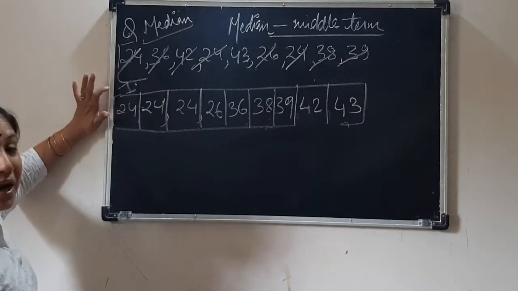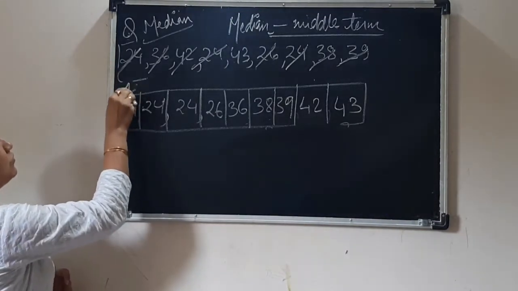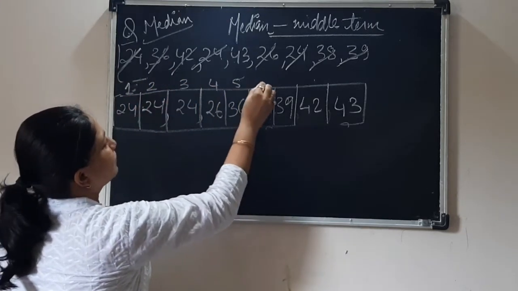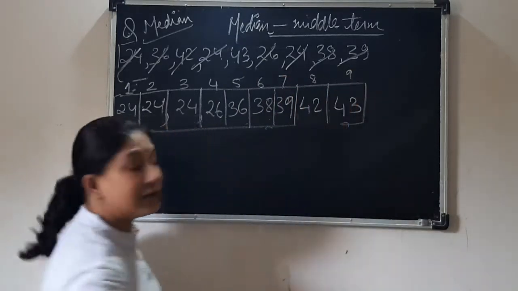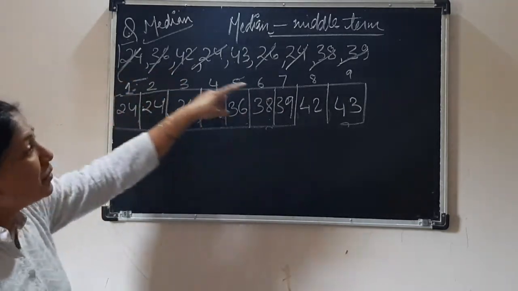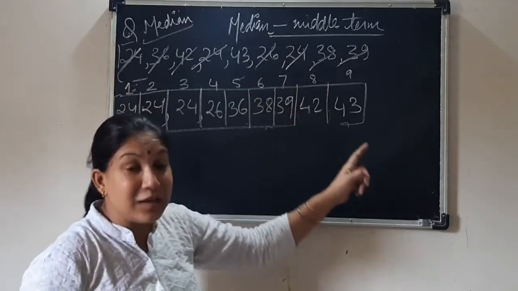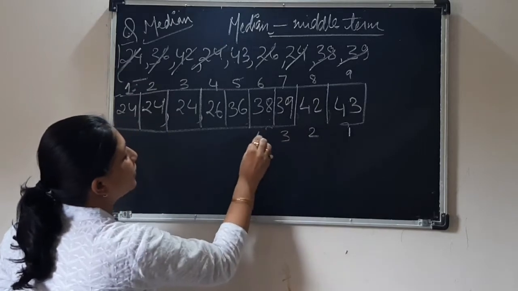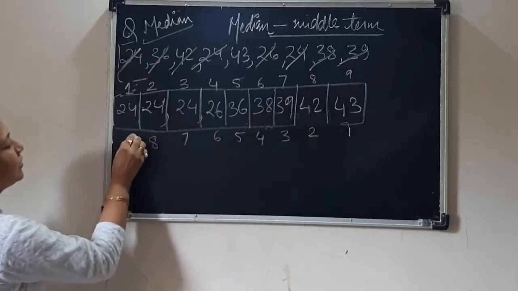Now you start putting numbers. This is the first box. Write down first box, second box, third box, fourth, fifth, sixth, seventh, eighth box and ninth box. So from left to right you have labeled them with numbers, you have given them roll numbers. Now from the other side also you will start counting: 1, 2, 3, 4, 5, 6, 7, 8, 9.